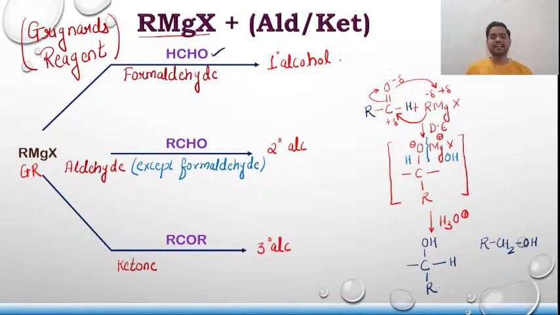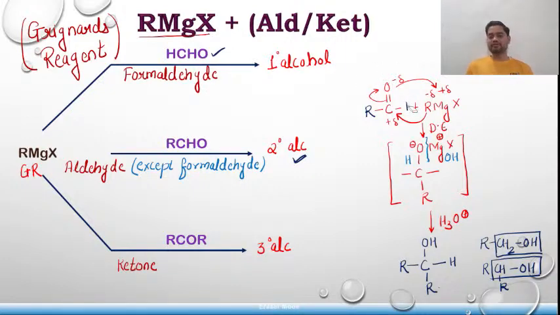It can be any aldehyde, but it cannot be formaldehyde, because for formaldehyde both hydrogens are required. Let me mark R over here. What will be the new product formed? R-CH(R)-OH, which this time is a secondary alcohol. First it was a primary alcohol, now it is a secondary alcohol. Hence proved, if I take RCHO, that means any aldehyde, we get a secondary alcohol.